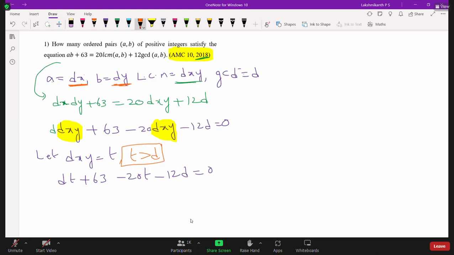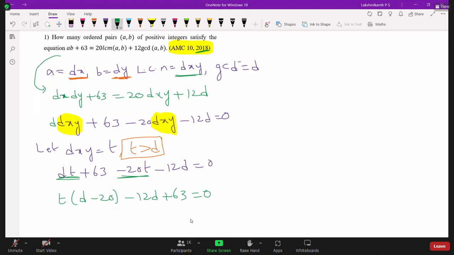Okay, so now we need to factorize this. Take t common from these two terms: t into d minus 20. While factorizing, the remaining two terms are minus 12d plus 63 equal to 0. Whenever we factorize, generally the same term should come again.